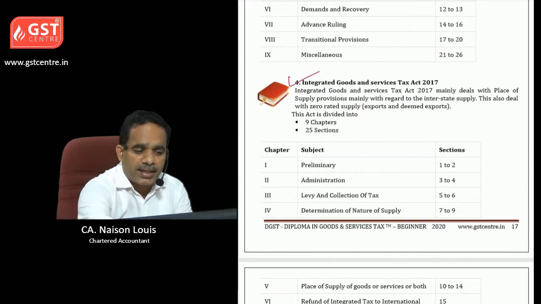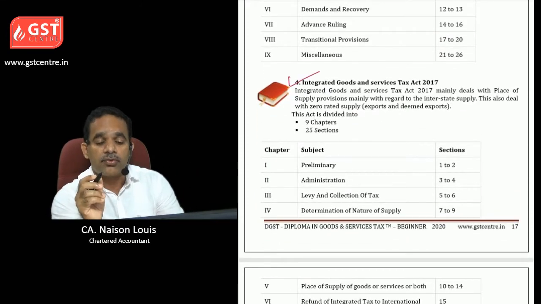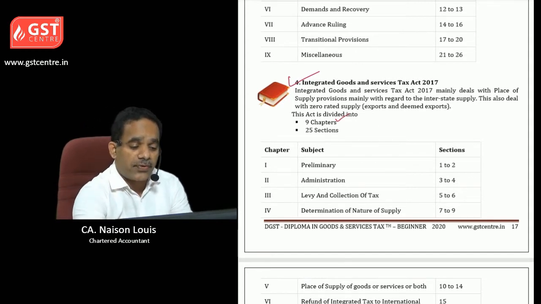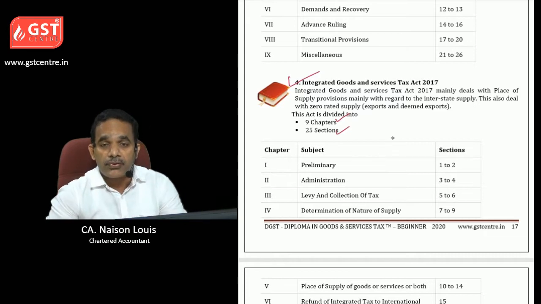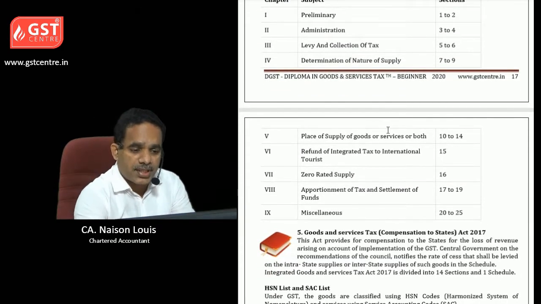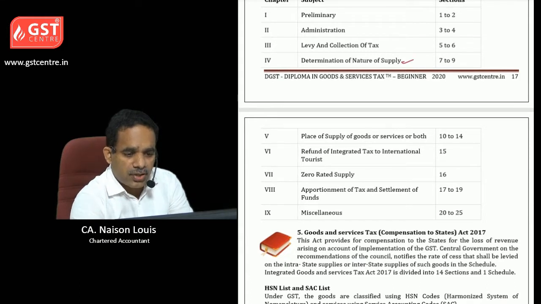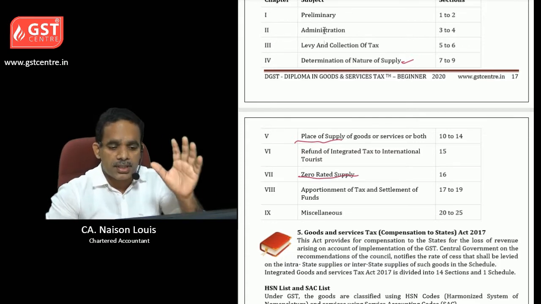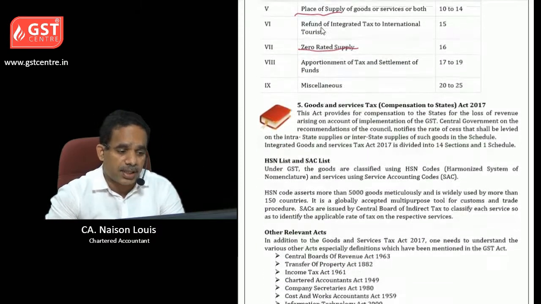Then the fourth act is the Integrated Goods and Services Tax Act 2017, which is classified into 9 chapters and 25 sections. There the important provisions are determination of nature of supply, place of supply, zero rated supply and the like. This is the act by which IGST will be collected.